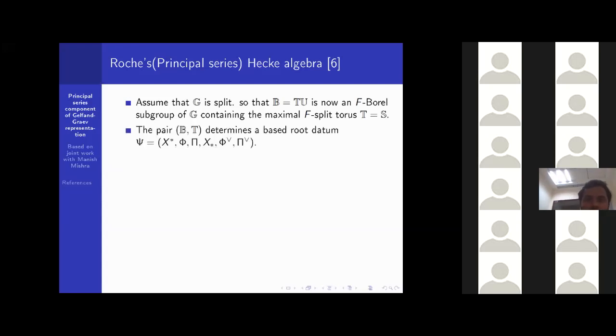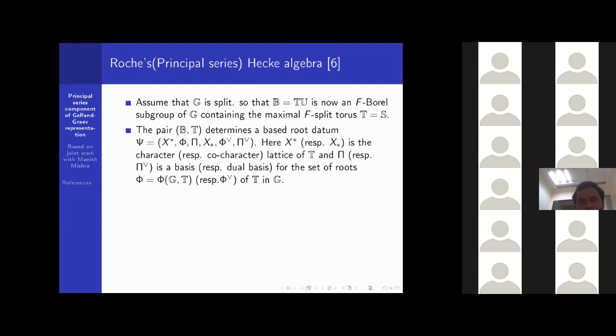So the pair (B, T) determines a base root datum (X^*, Φ, π, X_*, Φ^∨, π^∨). We have already seen these notations. Here X^*, respectively X_*, is the character or cocharacter lattice of T, π is a base for the set of roots Φ, and Φ is the root system related to T in G. Again, we have already seen this notation.